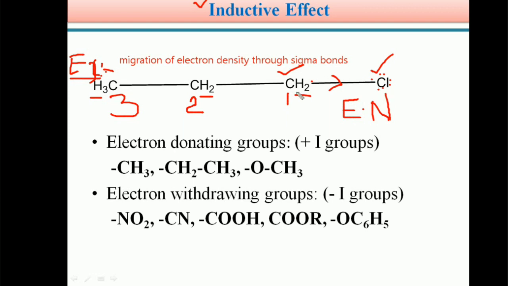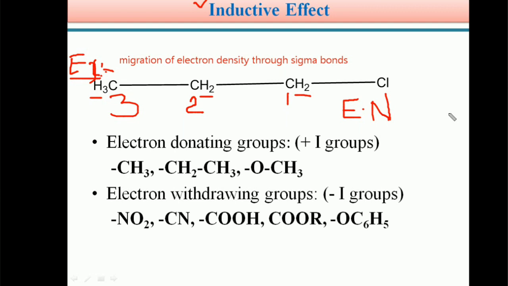So students, we know the electronegativity of chlorine is higher than the adjacent carbon. As a result, the electron density from the first carbon to chlorine is moved in this direction. From the first carbon towards chlorine, the electron density is moved in this direction because of the electronegativity of chlorine. So students, in the case of the inductive effect,